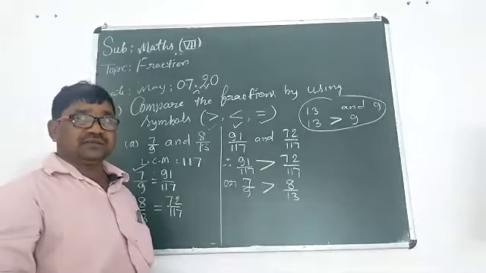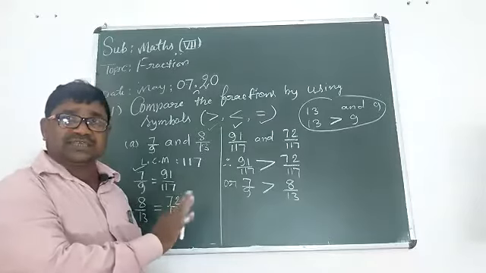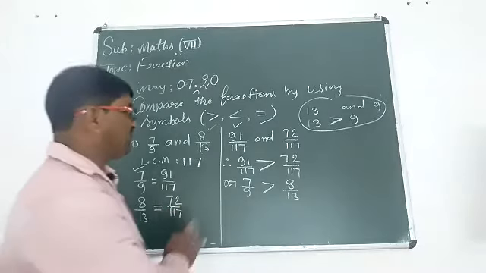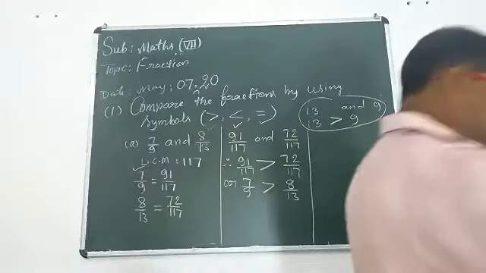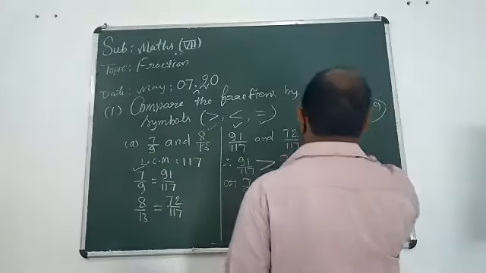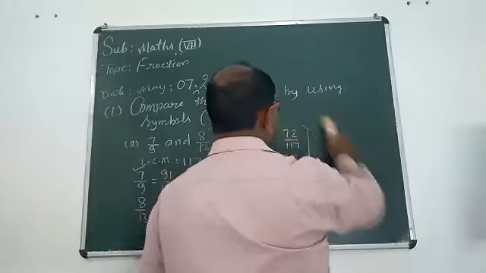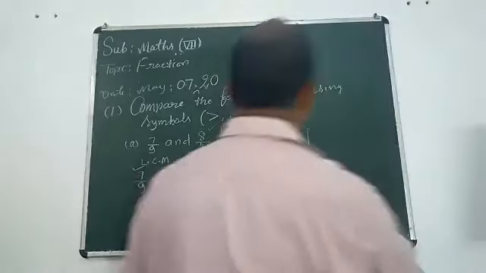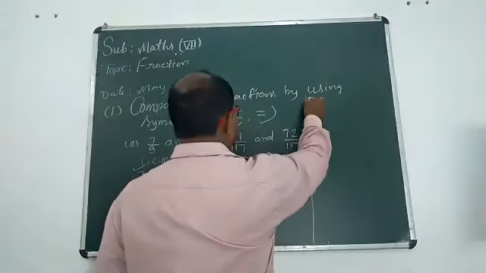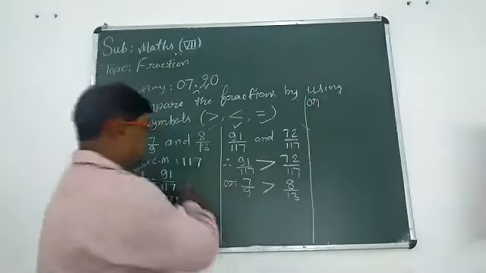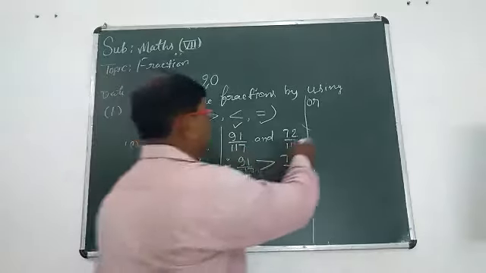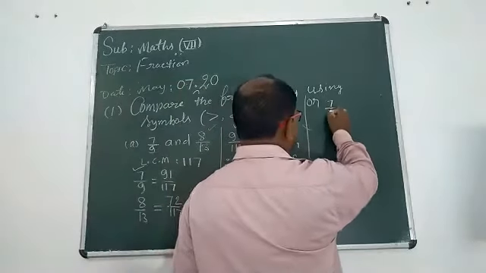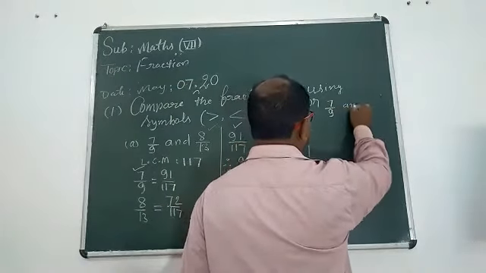Okay, student? Have you understood the system? This is the first method. If you want to take the second method, you can take also. How can you compare? This is the second method from the same sum. The sum is 7 upon 9 and 8 upon 3.